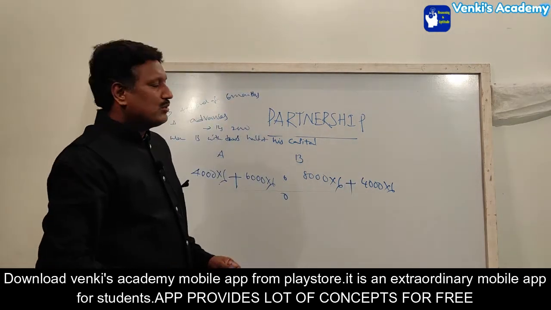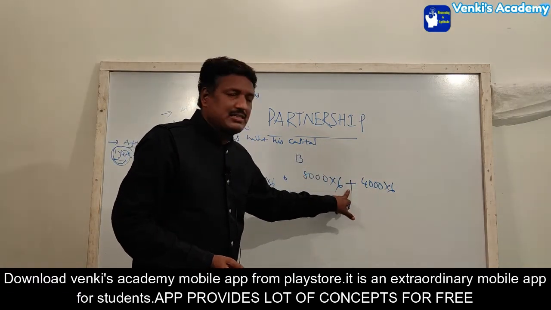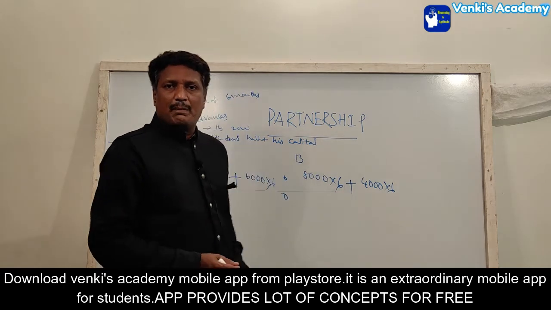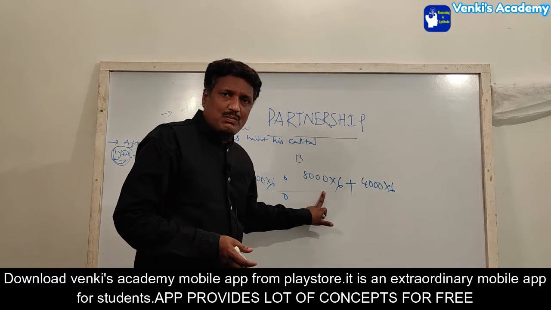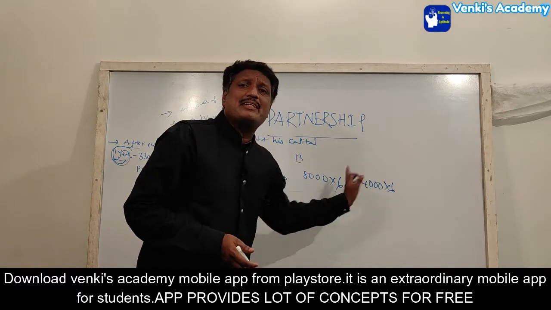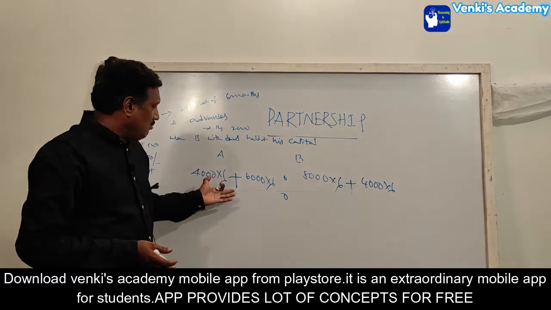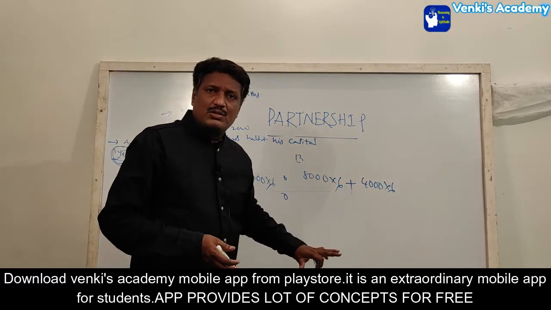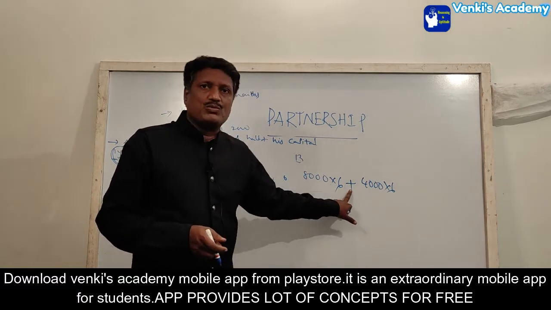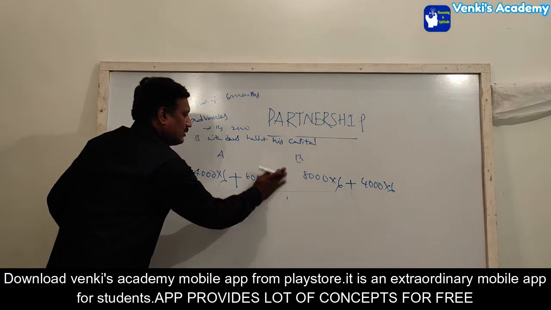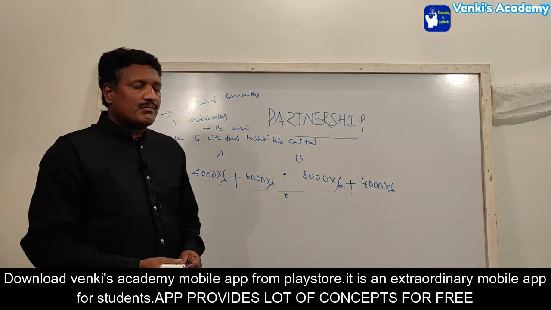Some people will ask, sir, here they had subtracted this investment, so we should make it minus. No, we should subtract the value only. This investment is B for 6 months. This investment is also B for the remaining 6 months. Even if we advance, we put plus, and even if we withdraw, we subtract the value only, but here we have to put plus 1. So this is 2. Now we should make it a ratio.